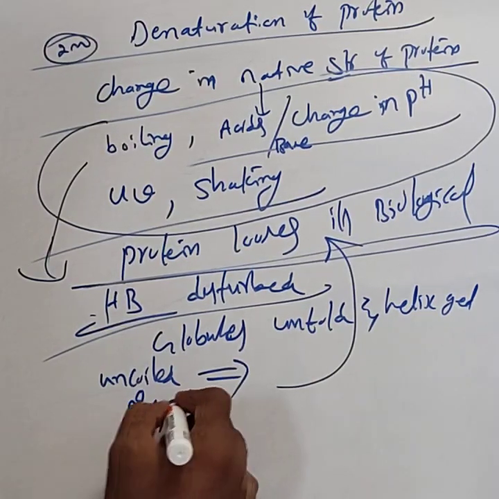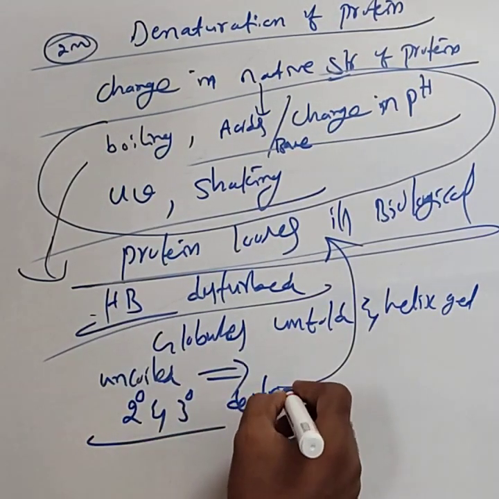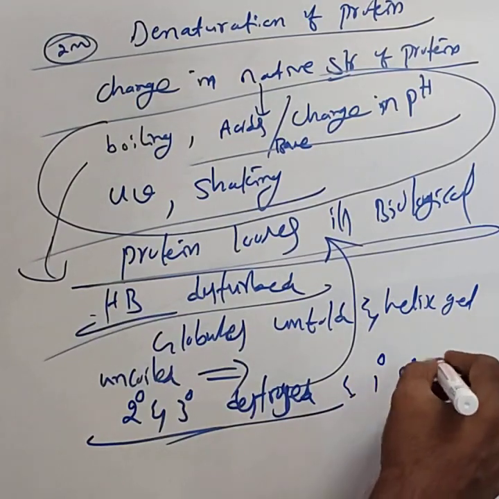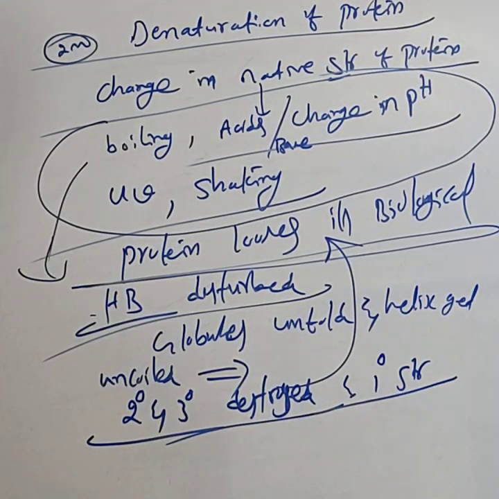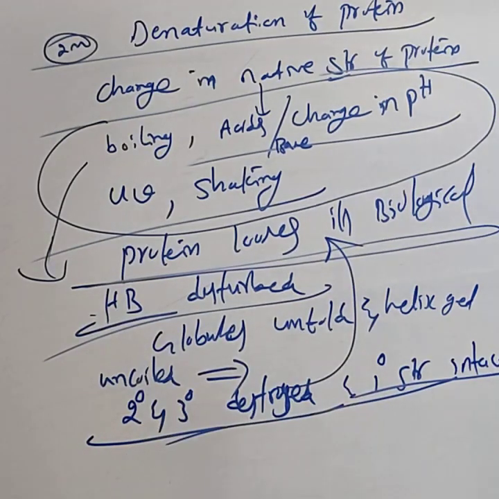During denaturation, only the secondary and tertiary structures get destroyed, while the primary structure remains the same, that is, it stays intact. They can ask which structure of the protein remains intact during denaturation: only the primary structure. Intact means it remains the same.